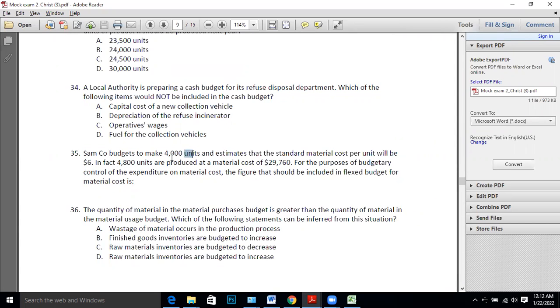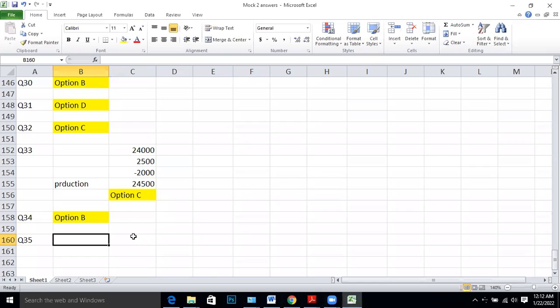They have budgeted for 4,000 units, but actually it's 4,800. So the flex budget also has to be prepared for 4,800 units, isn't it? So 4,800 units at $6 must be the flex budget cost. The fixed budget will be 4,000 into 6. The flex budget has to be 4,800 into 6.